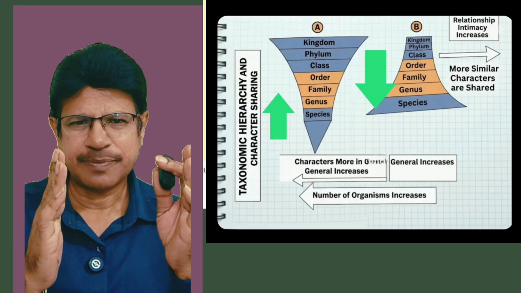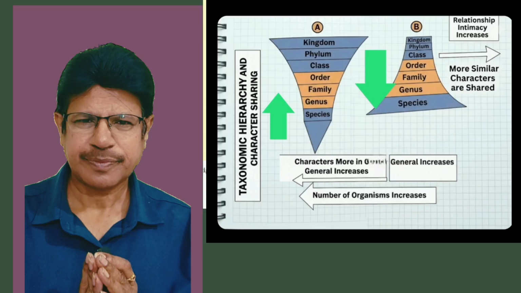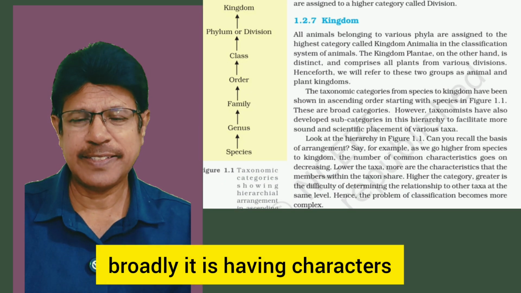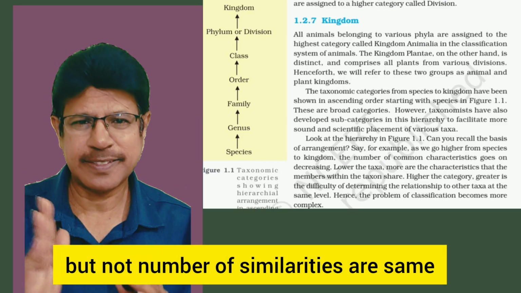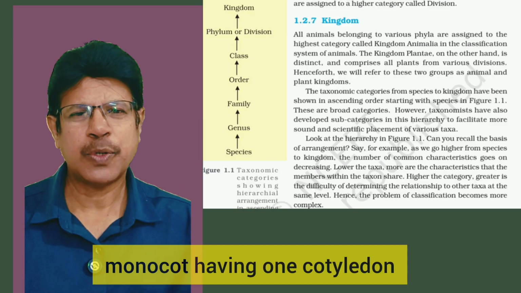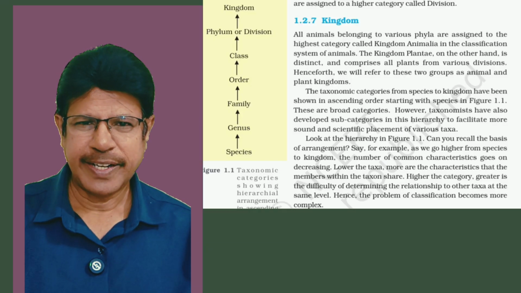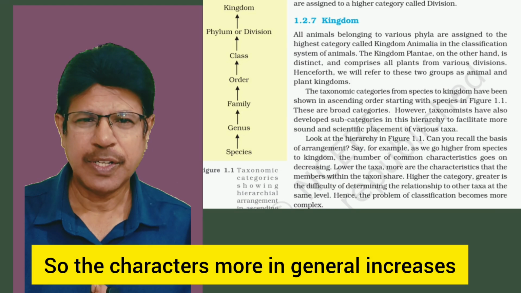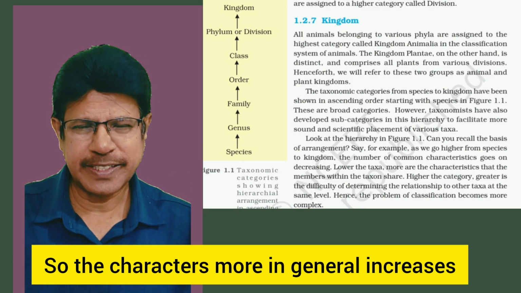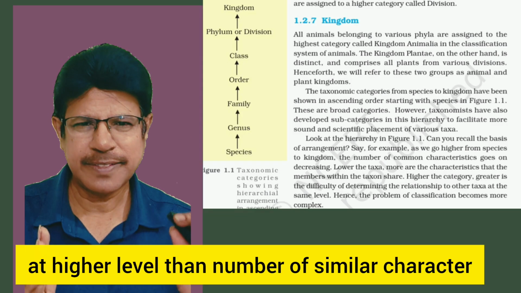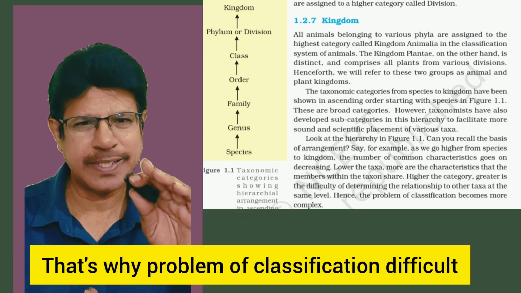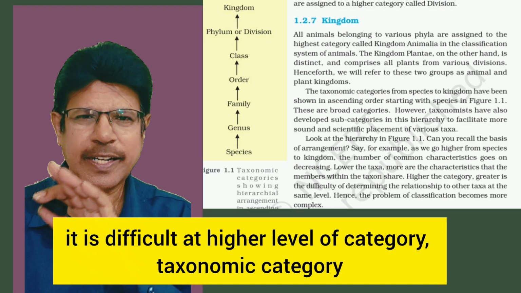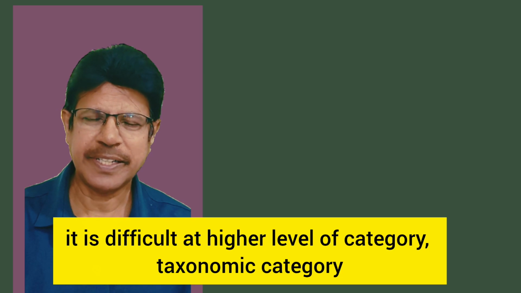The common characters are all the same. So they have more characters, broadly, but the number of similarities is not the same, because dicot has 2 cotyledons, monocot has 1 cotyledon. Dicot has perianth, monocot has perianth, gymnosperm does not have perianth. So the characters in general increase at higher levels rather than the number of similar characters. That's why the problem of classification is difficult. Determining the relationship to other taxa is difficult at higher levels of taxonomic category.